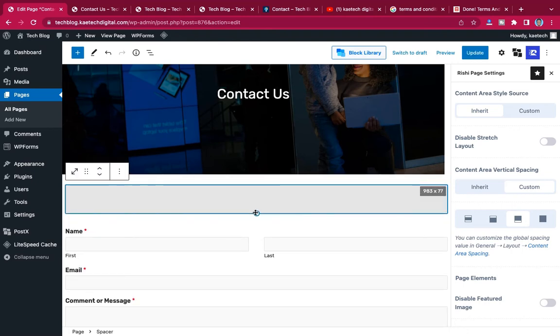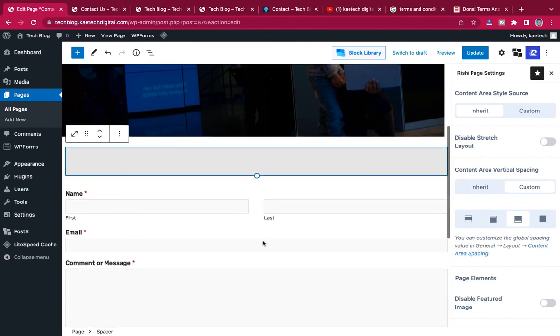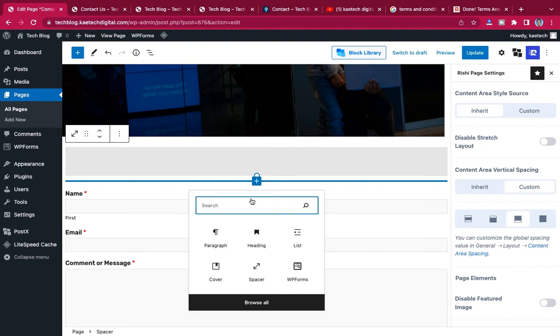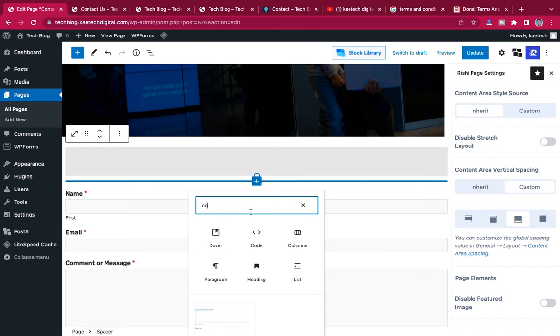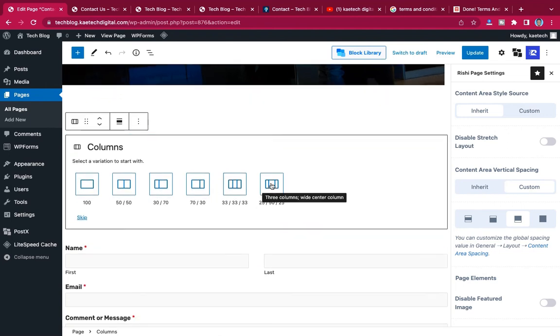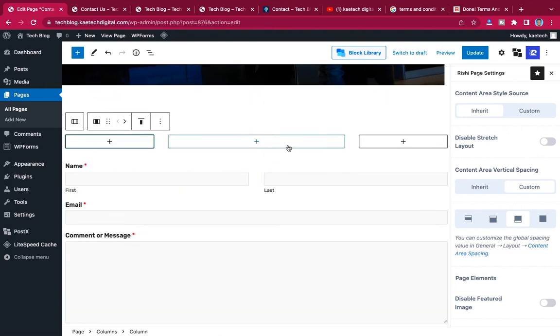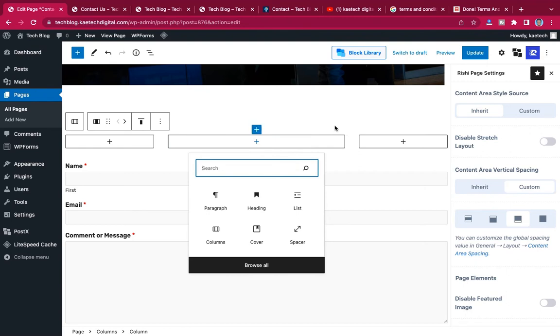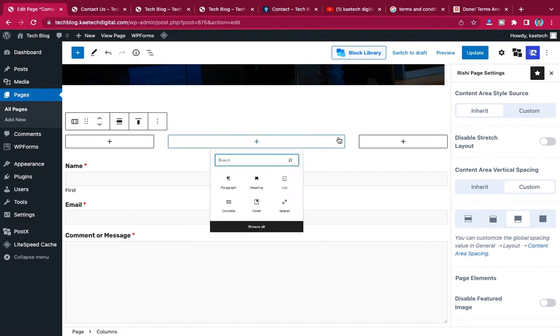I'll also add a block, a column block, column blocks over here, and I'm going to use this one, which is 25, 50, 25, but I'm going to open this column section over here.